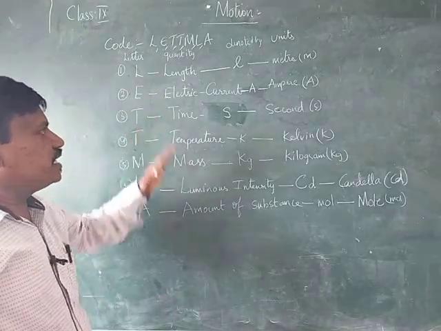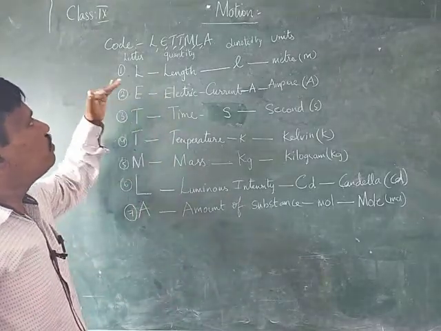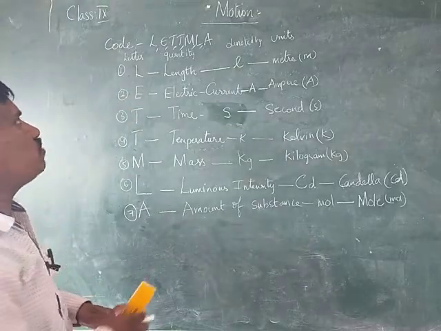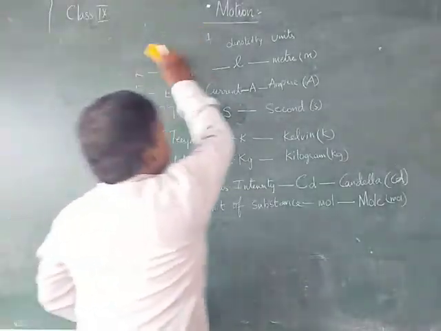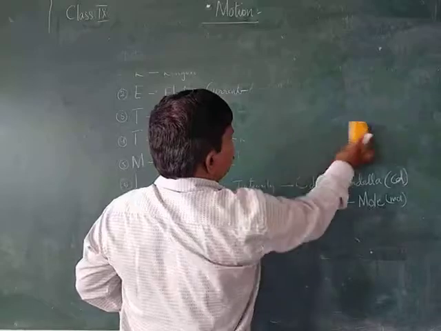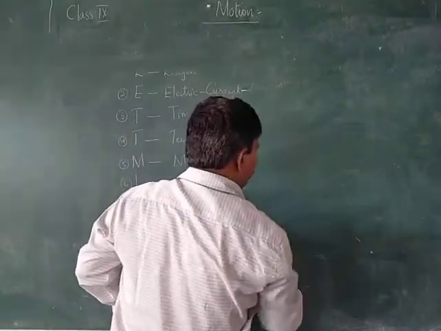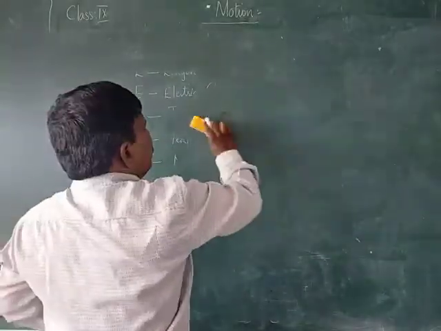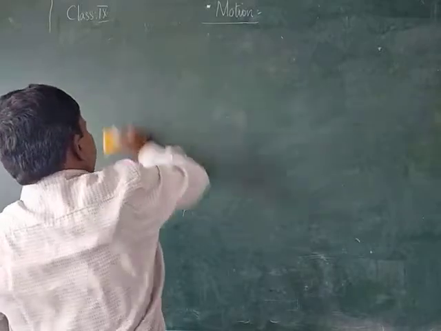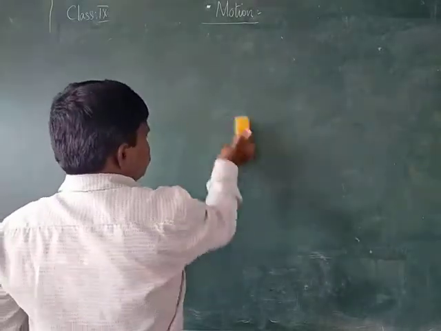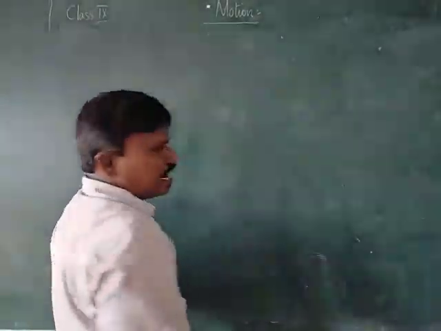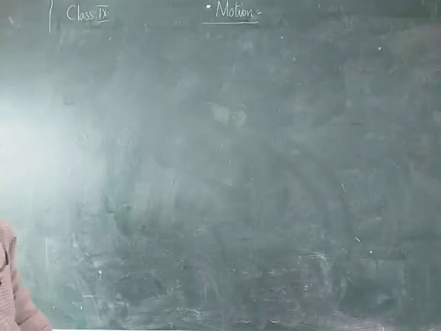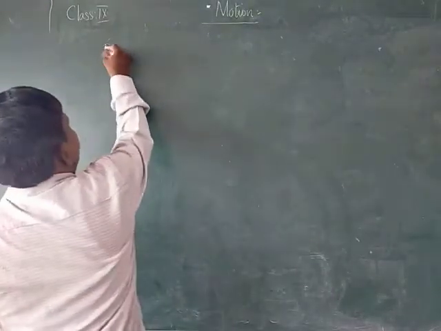Those are called the fundamental quantities. Next, the second one, derived quantities. That means they are derived from these fundamentals. They are dependent on the fundamental quantities. Those are called the derived quantities.